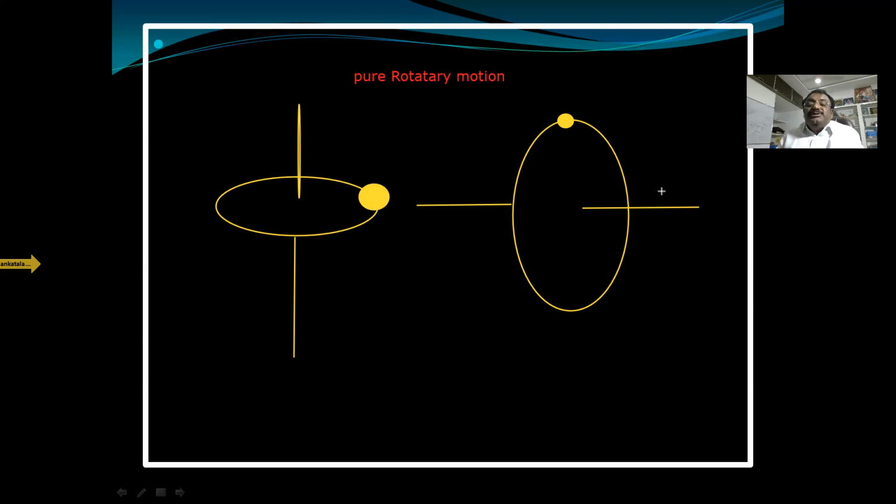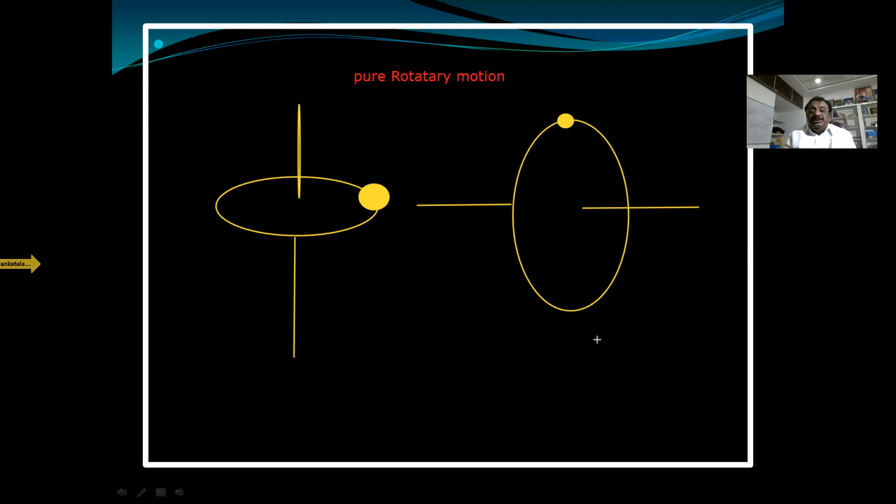When the rigid body is moving in a circular path, each and every particle of the body is also revolving like this. So the circles of every particle are all parallel. This is a horizontal circular path, and a vertical circular path. In day-to-day life, every body rotates with the help of an axis of rotation.